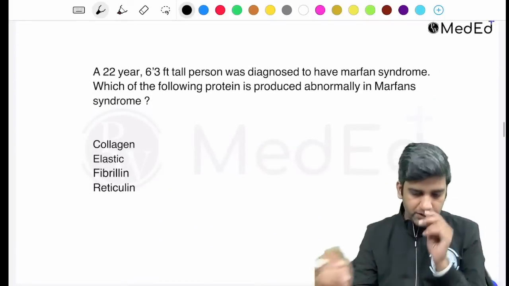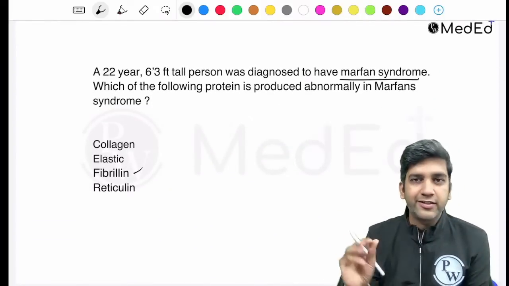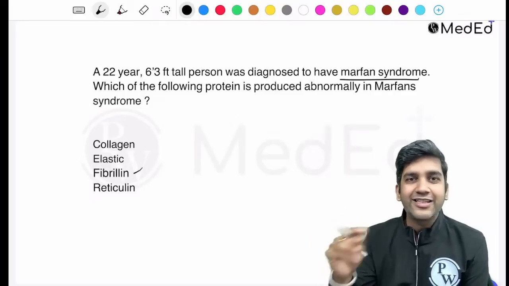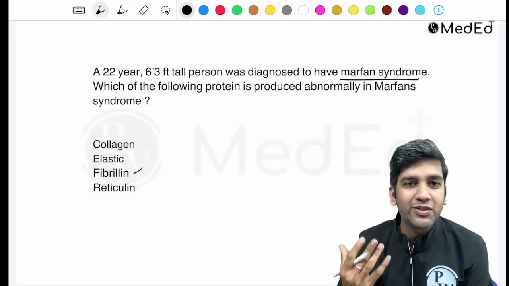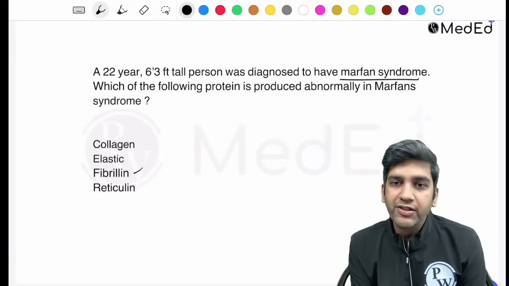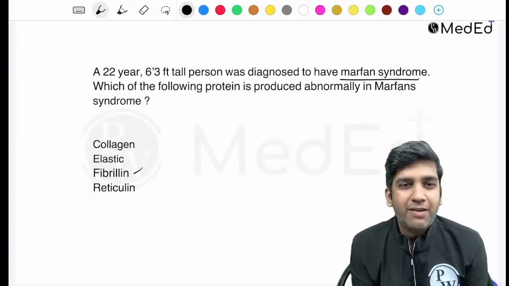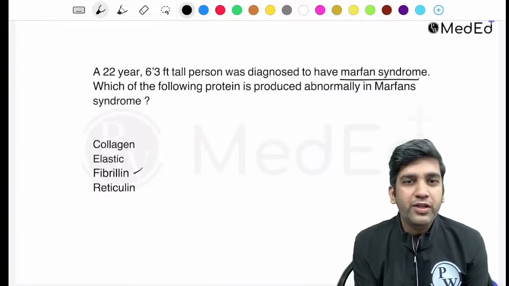Okay, next question. Was this there? I just got a thing: Marfan syndrome, fibrillin. That was the only recall which I got. I just created a history around it. 22-year-old person, 66.3, 15.5 will be for breast cancer, right? Okay. So Marfan syndrome patient, what's the most probable protein mutated, right?